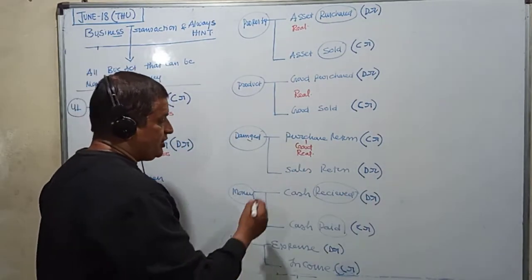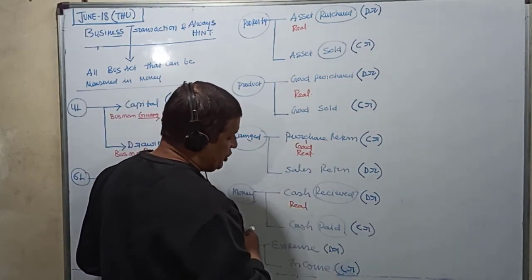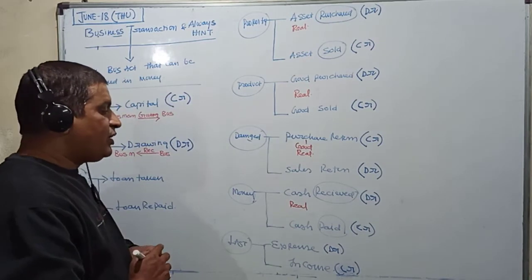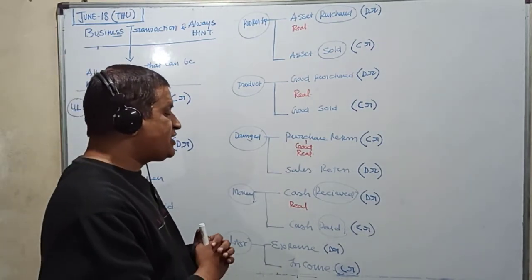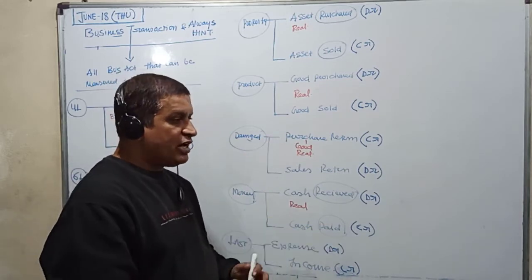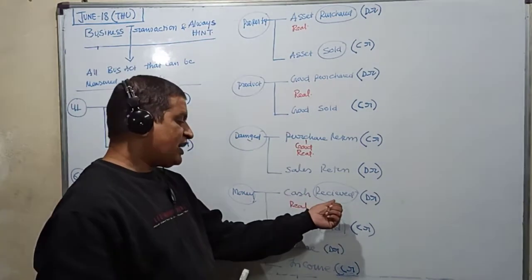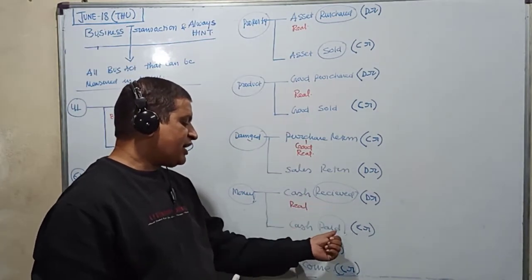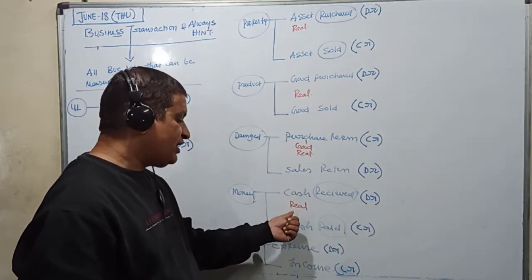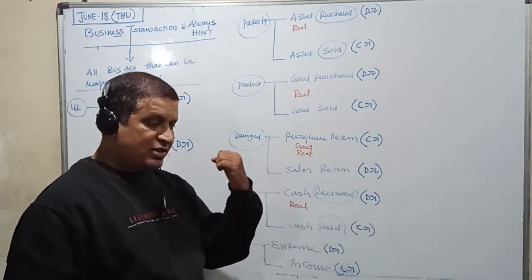Now come to cash, and we said cash also is real because you can see and touch. It's a real account. In cash received, cash is coming in. In cash paid, cash is going out. The rule for real account is: debit what comes in.